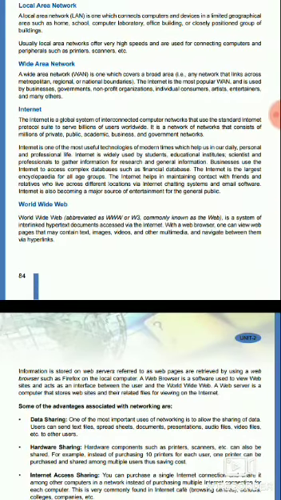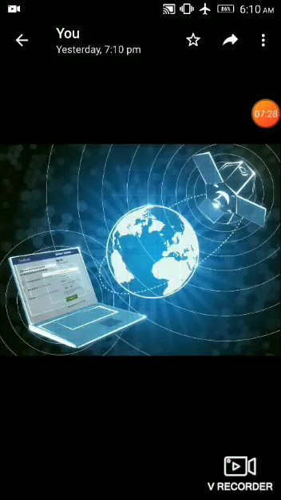Now next topic is World Wide Web. World Wide Web is a system of interlinked hypertext documents accessed via the internet. With a web browser, one can view web pages that may contain text, images, videos and other multimedia, and navigate between them via hyperlinks. Information stored on web servers, referred to as web pages, is retrieved by using a web browser such as Firefox on the local computer.